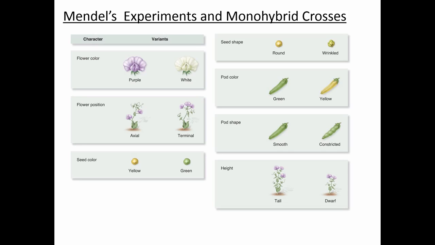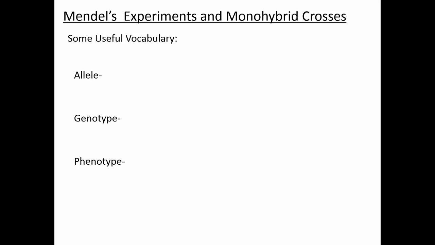The first three things that we want to discuss are allele, genotype, and phenotype, because these are words that we're going to use a lot when describing the experiments. Remember that an allele is one variant form of a gene.